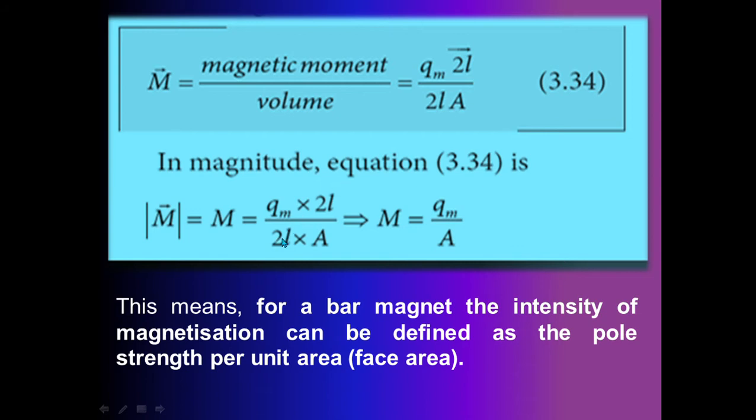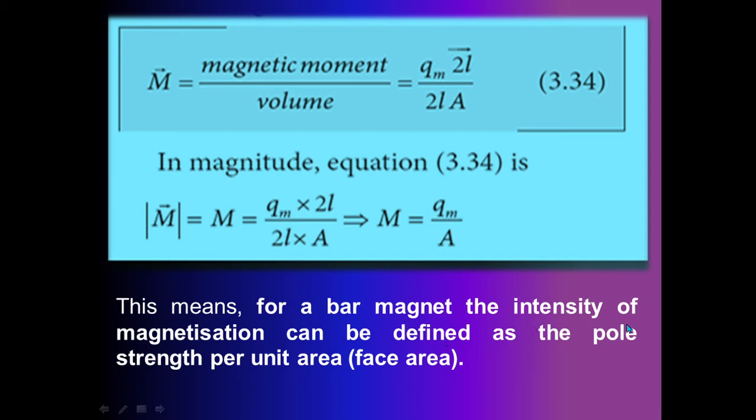2L cancel to each other. Remaining term, capital M is equal to Qm divided by A. That means intensity of magnetization is equal to Qm divided by A, that means pole strength divided by area, or pole strength per unit area. So for a bar magnet, the intensity of magnetization can be defined this way, which is also one kind of definition.